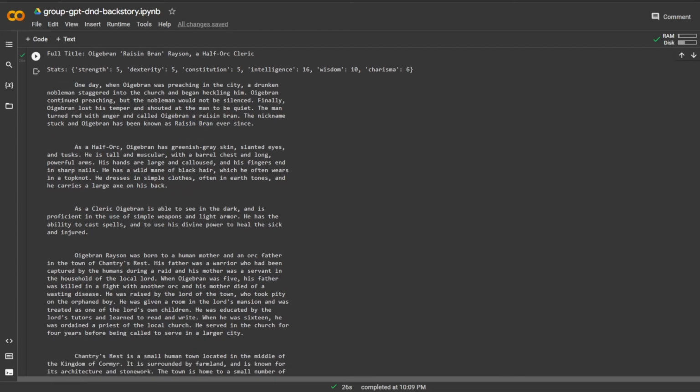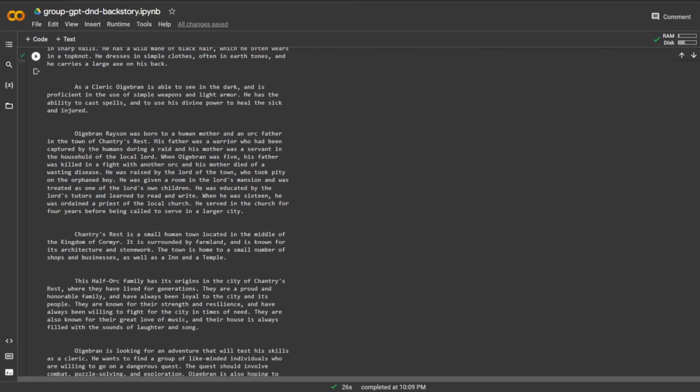So that's kind of cool that it gives a whole backstory on how he was preaching in a church and all that. So as a half-orc, Orgibron has greenish-gray skin, slanted eyes, and tusks. Small and muscular, with a barrel chest and long, powerful arms. His hands are large and calloused, and his fingers end in sharp nails. He has a wild mane of black hair, which he often wears in a top knot. He dresses in simple clothes, often in earth tones, and carries a large axe on his back. So that's really important. As a DM, you definitely want to be able to describe your character in enough detail that your players know what your character looks like. So that's really cool that it gives all that detail.